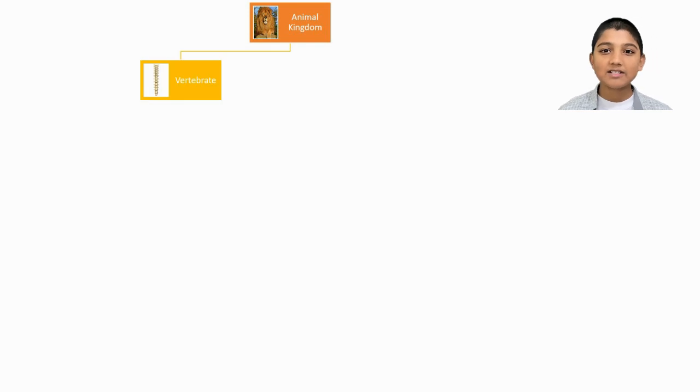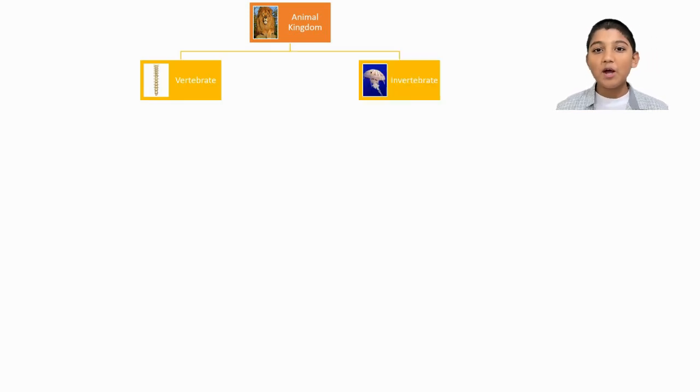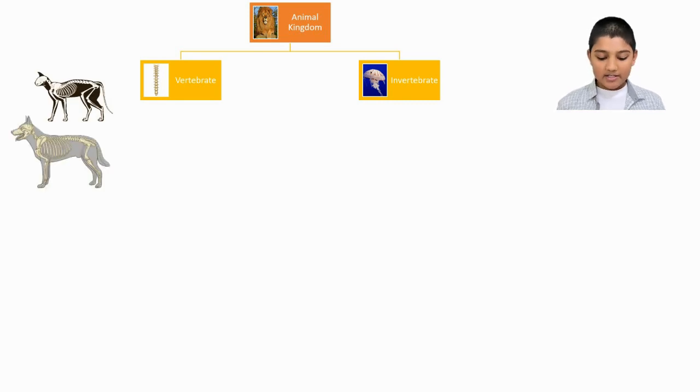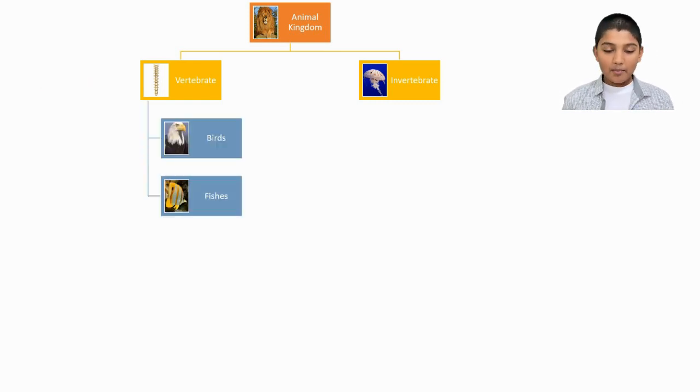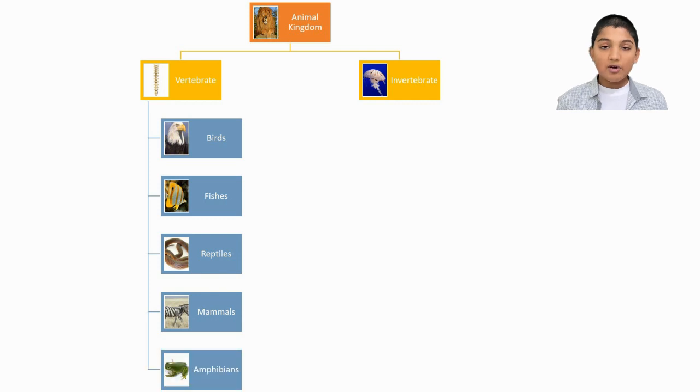The animal kingdom is classified in two groups, vertebrates and invertebrates. So here you can see a picture of a cat and a dog. These two are vertebrates because they have backbones. So the vertebrates are classified in 5 classes: birds, fishes, reptiles, mammals, and amphibians.